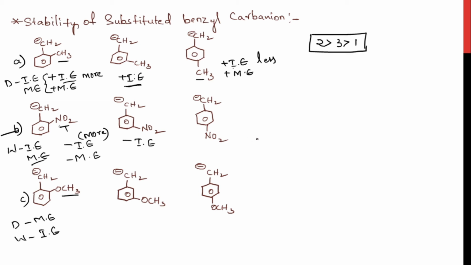And in this particular structure, you can see both the inductive effect and mesomeric effect. But the strength of the inductive effect is getting decreased. It is getting decreased due to the increase in distance. Distance is increasing, the intensity is getting decreased. So the withdrawing nature of this nitro group is getting less compared to the first one. So this particular structure is having more withdrawing nature due to the presence of nitro group on ortho position. So this would be more stable.